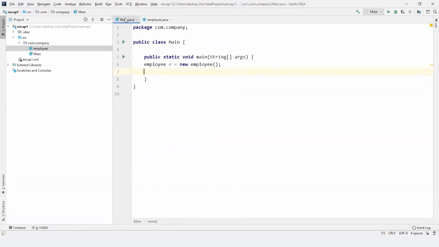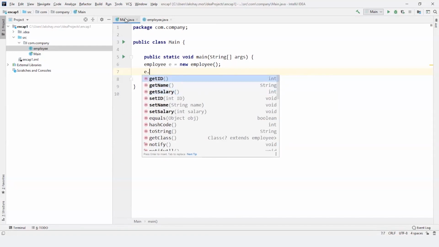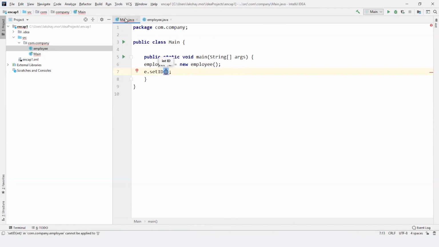So if I want to declare a variable and put some value inside my variable, how can I do that? Here you can see getID or getSalary. So if I go for e.setID and I set it as 6, this shows no error. This means we can use methods to access variables. So let's complete our program now.